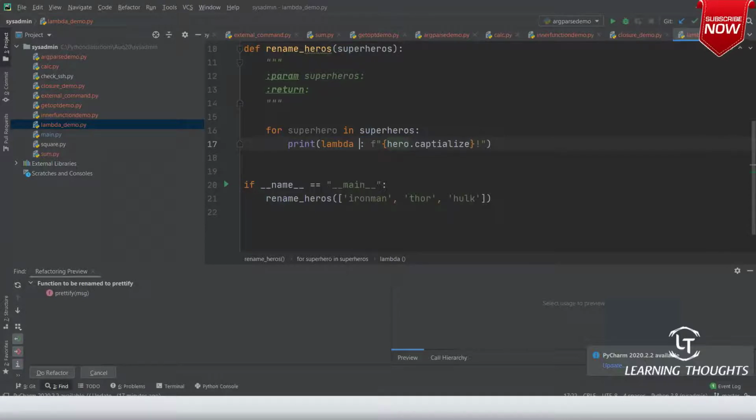So over here, you can try to tell that lambda is superhero dot capitalize. Am I clear on this? And let us see what it tries to tell. Reformat the file. Now let me see if I get the same results.